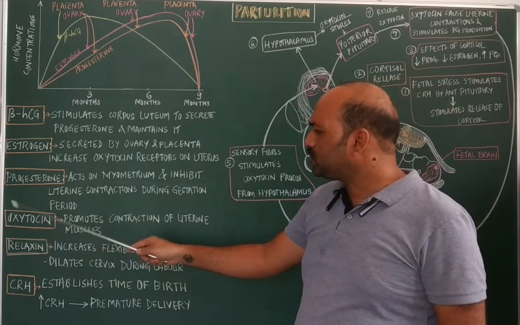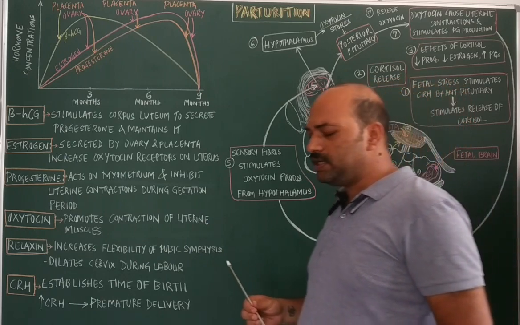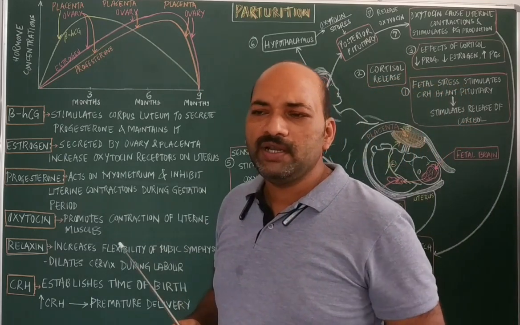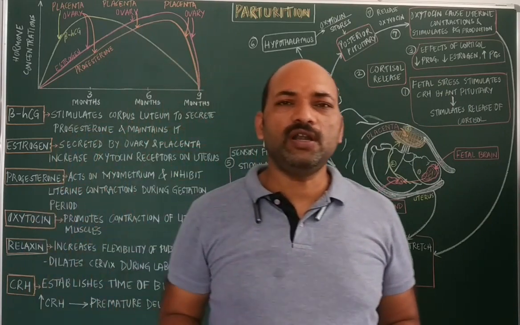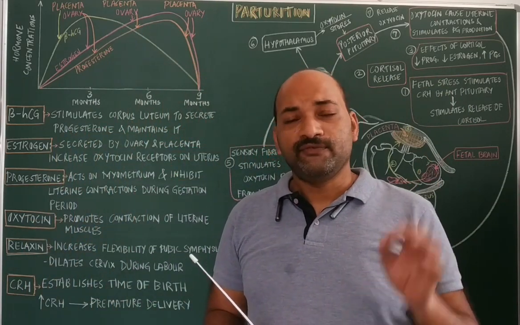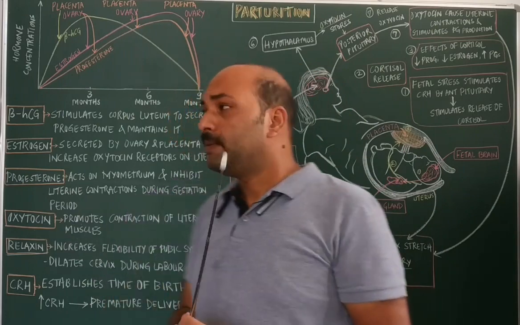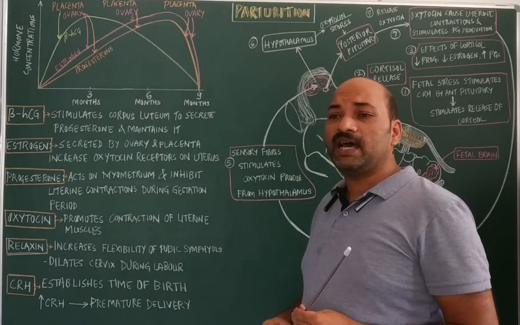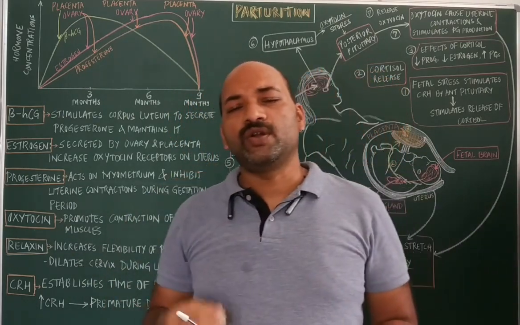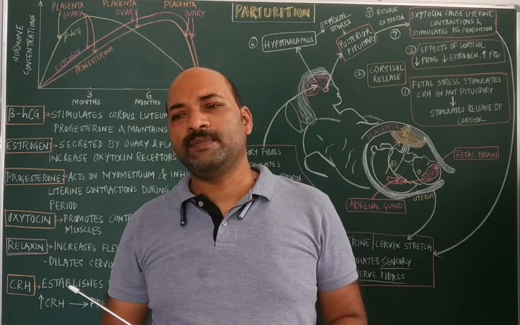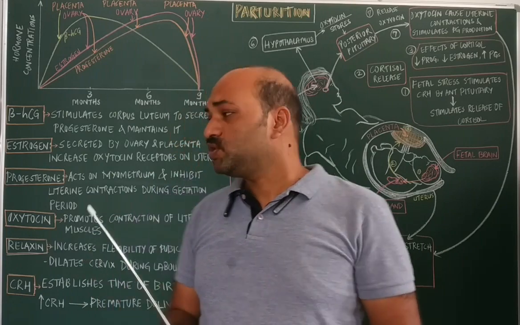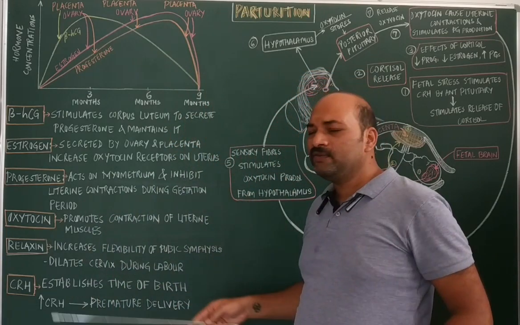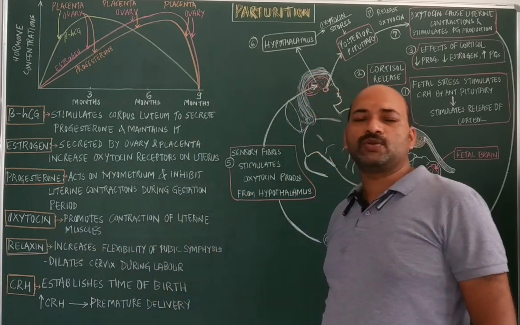Next is oxytocin. Oxytocin is a hormone which is commonly called the hormone of love, which means it is involved in love making, fertility, birth, parturition, as well as in the ejection or releasing of milk from the mammary gland during the lactational period. So that is the hormone of love, commonly called oxytocin.